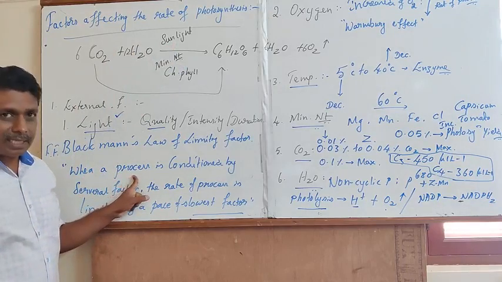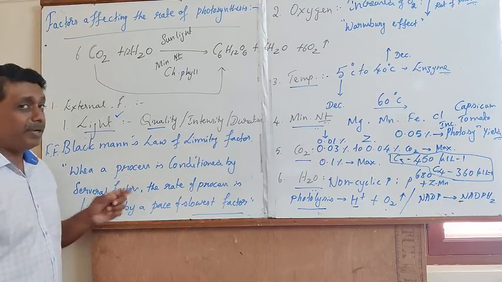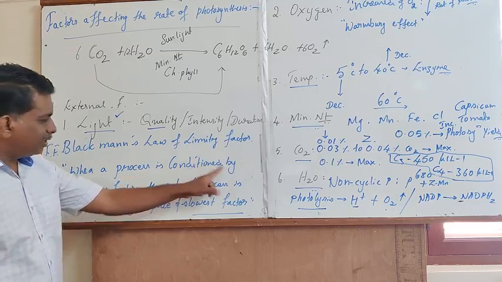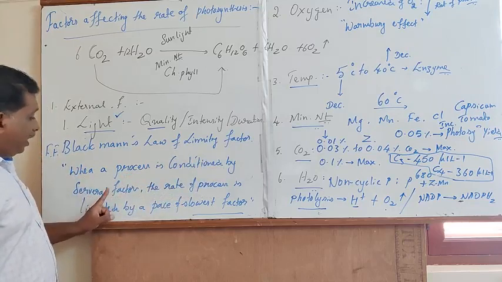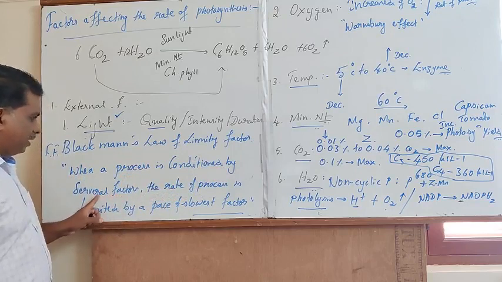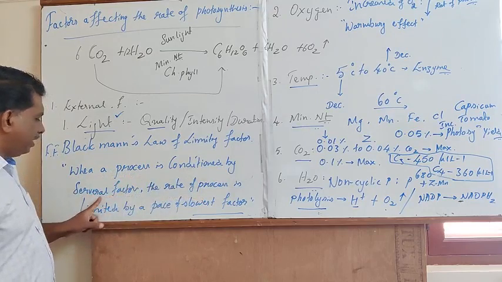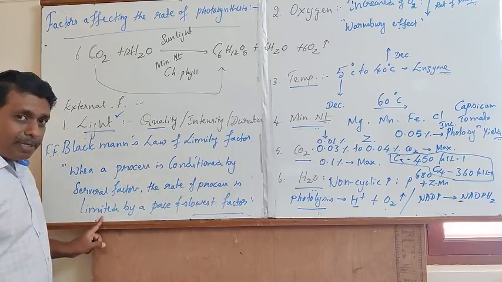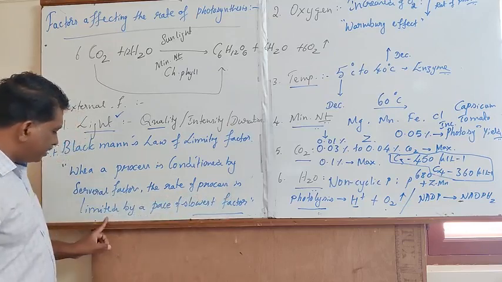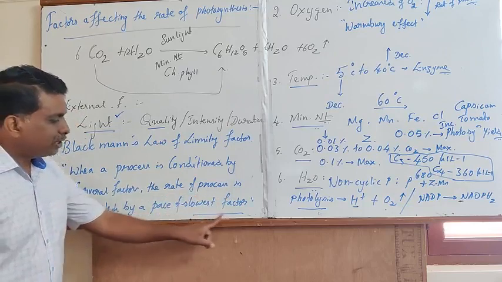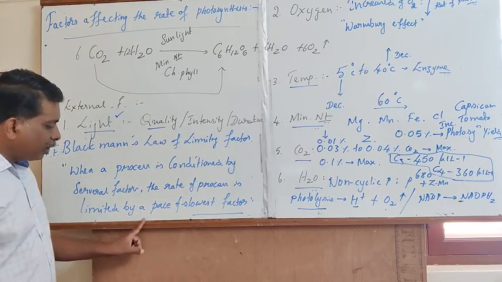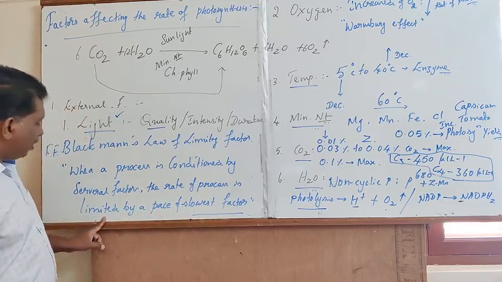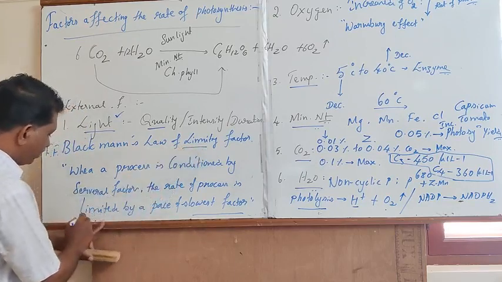When a biochemical process is conditioned by several factors, the rate of the process is limited by the pace of the slowest factor. Yes, it is called the law of limiting factor.